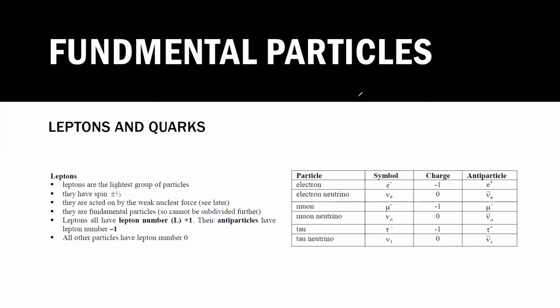So these are the fundamental leptons. You have to learn the names of each lepton: electron, electron neutrino, muon, muon neutrino, tau, and tau neutrino. These are particles, and there will be antiparticles of these. For example, if there is an electron, what will be the antiparticle of the electron?